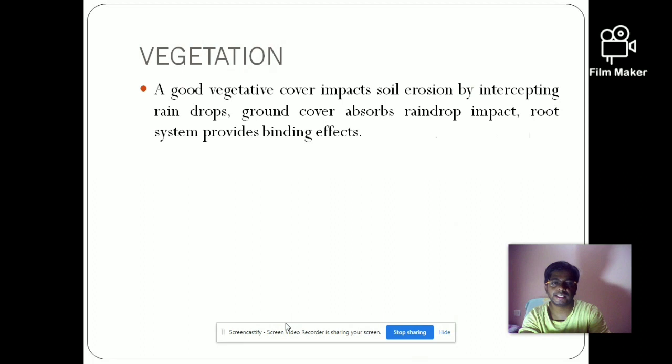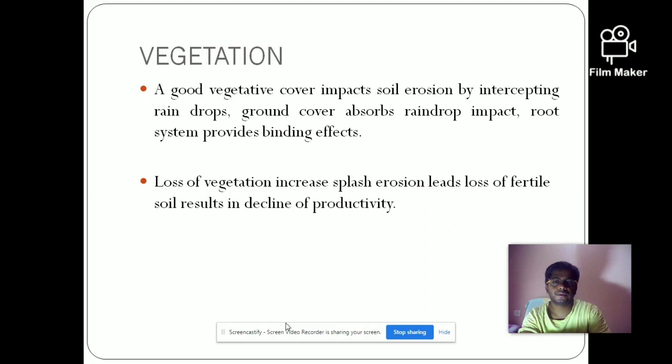If you have a good vegetative cover, it acts as the interceptor between the raindrops and the soil particles. It will absorb the kinetic energy of the raindrops. And the roots of vegetation also give a binding effect to the soil, so it will hold the soil.